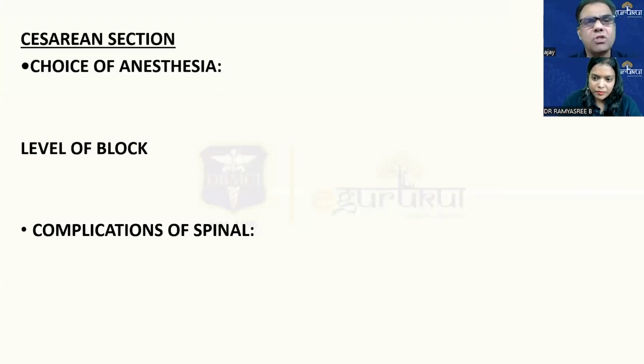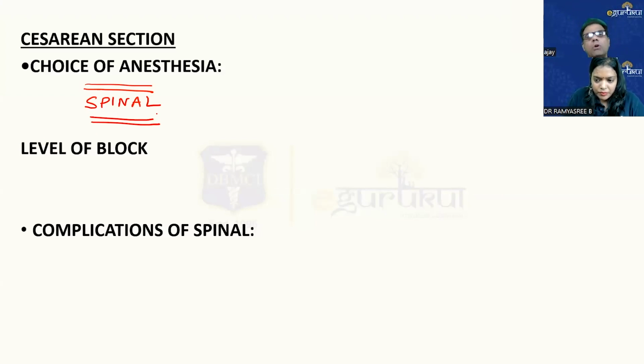Regarding choice of anesthesia, beyond any second thought, the choice of anesthesia is spinal, and spinal. Why? Because of multiple reasons. The most important being that obstetric patients are at such high risk of aspiration, 8 times more than a normal patient. So that is one of the most important reasons for which we avoid general anesthesia as far as possible. We'll not go into much physiology of why they are more vulnerable for aspiration.